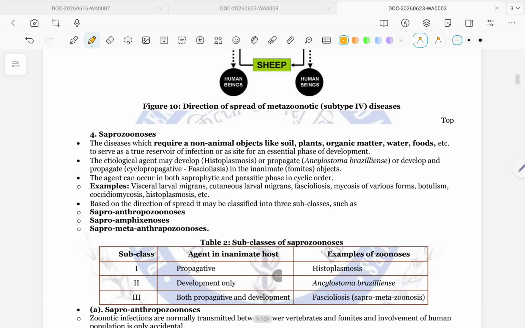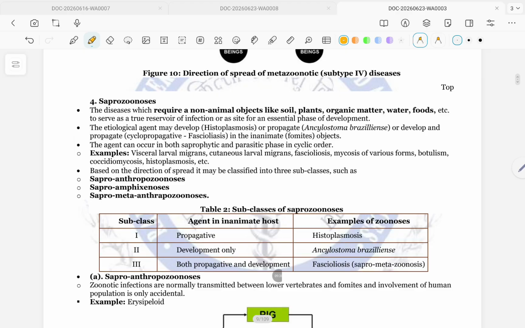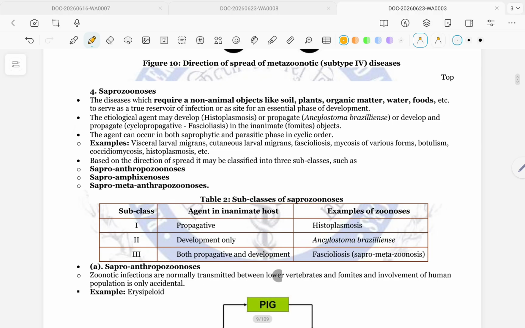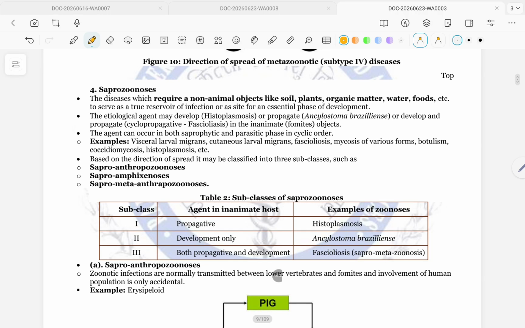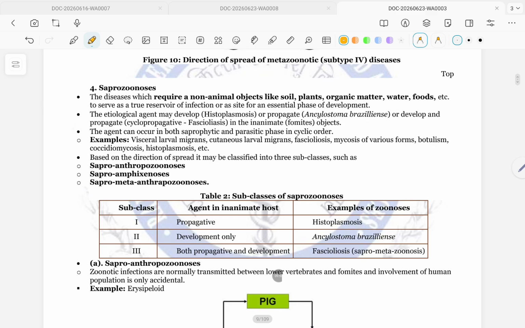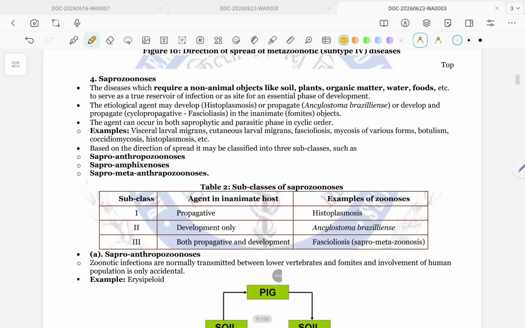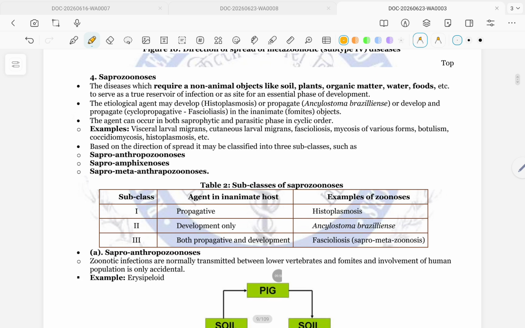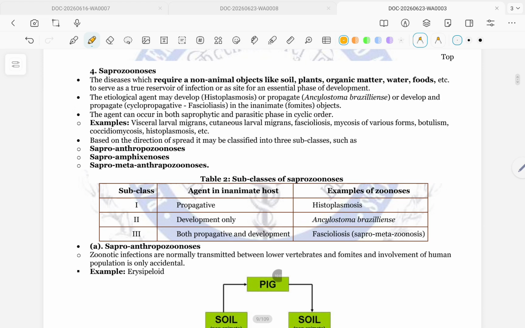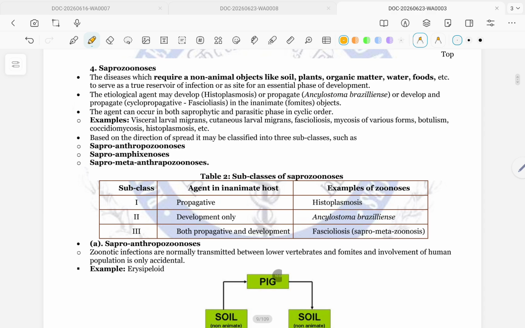Sporogenesis, fourth: Saprogenesis. The disease which requires a non-animal object like soil, plant, organic matter, water, food, etc. to serve as a true reservoir of infection or as a site for an essential phase of development. The etiological agent may develop, as in histoplasmosis, or propagate, as in Ancylostoma braziliense, or cyclopropagate, as in fasciolosis, in the inanimate fomite object.